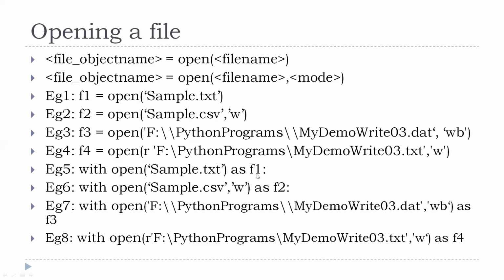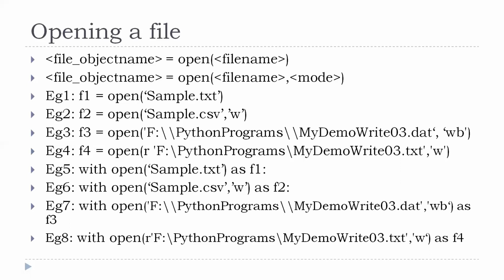Here F1 is the handler. Similarly, example 6, with open sample.csv, comma, W as F2. Again, example 7, I have specified the path and the file handler name here is F3. With respect to example 8, I am trying to open the path using the raw string. That is, I am trying to specify a single backslash instead of double backslash.